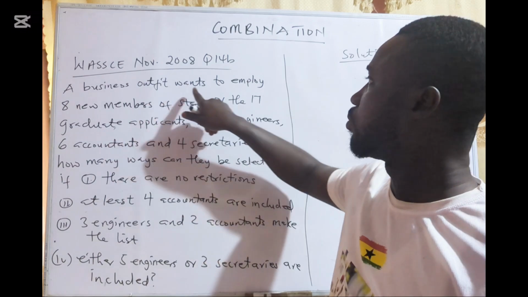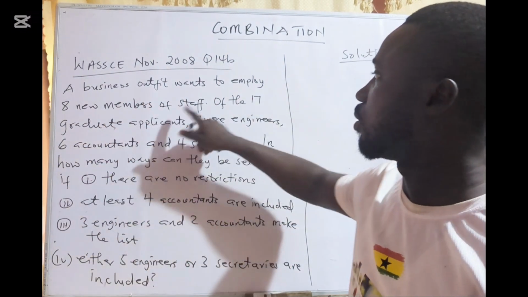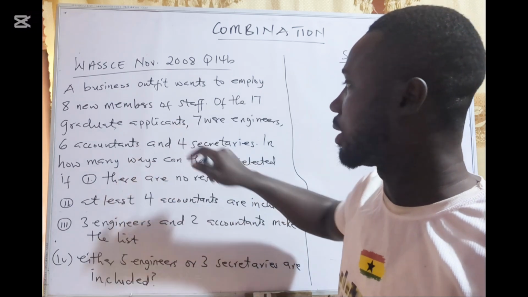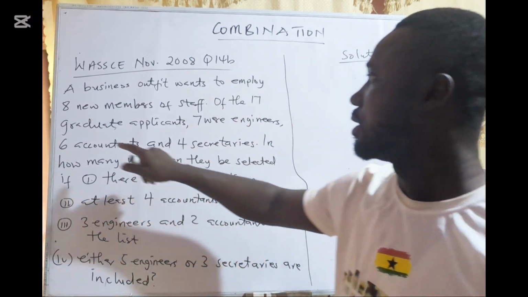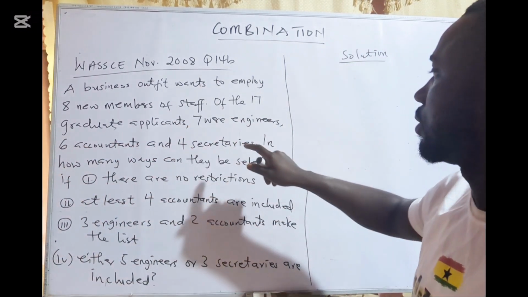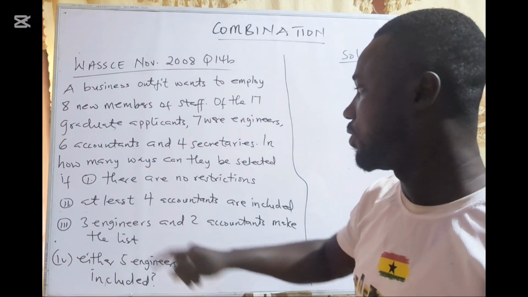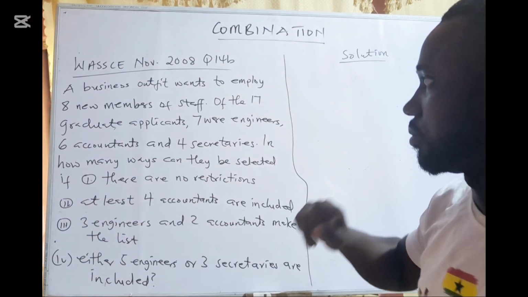A business outfit wants to employ 8 new members of staff out of 17 graduate applicants. 7 were engineers, 6 accountants, and 4 secretaries. In how many ways can they be selected if there are no restrictions?